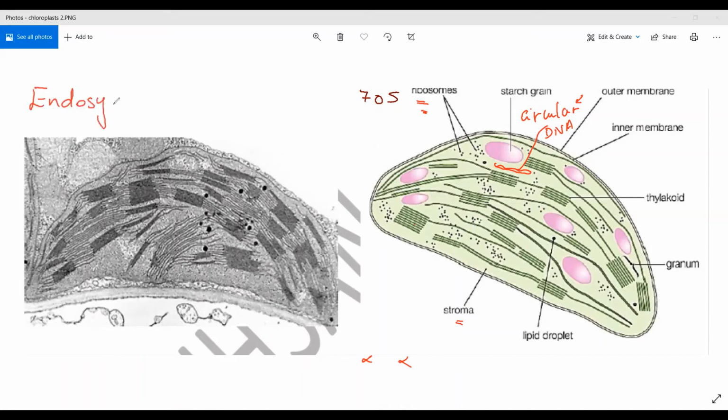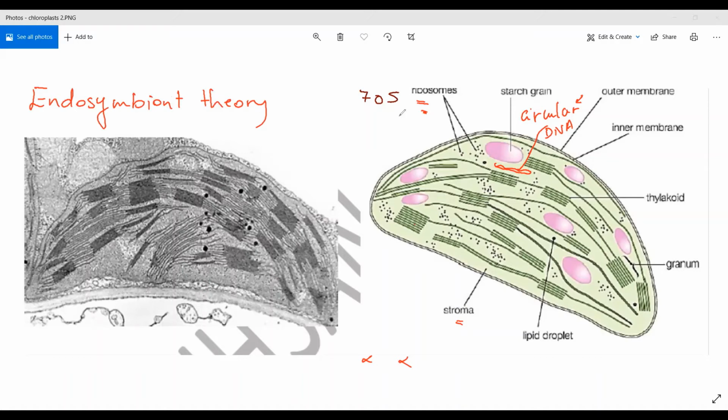Endosymbiont theory. It's called like this, endosymbiont theory. It proved that the chloroplast and the mitochondria were prokaryotic cells because they have structures of bacterial type.